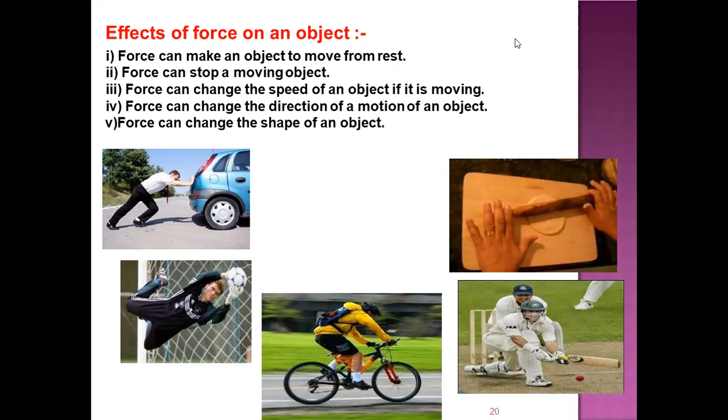Then a force can change the speed of an object if it is moving. As I said, if the ball is moving and somebody applies force in the opposite direction to the motion of that ball, then the speed is decreased. Then a force can change the direction of a motion. Suppose a ball is moving and somebody applies force on the ball in another direction, then the direction of the motion of that ball can change. And force can even speed up the motion of an object. Suppose a ball is moving and someone applies the force in the same direction in which the ball is moving, then the speed of the motion will increase.